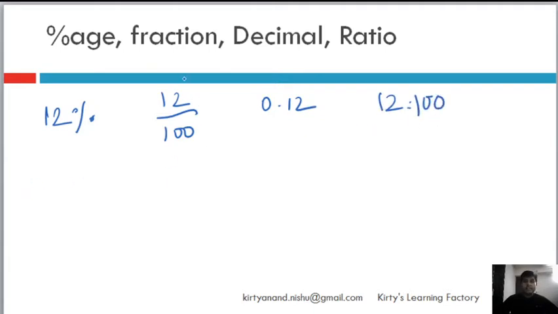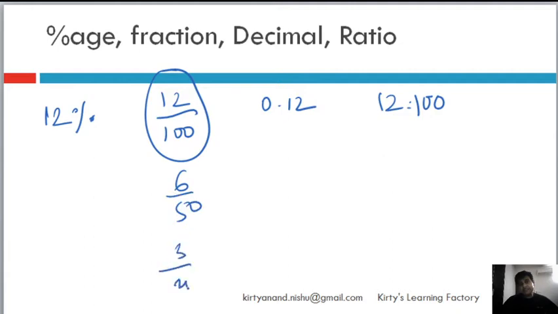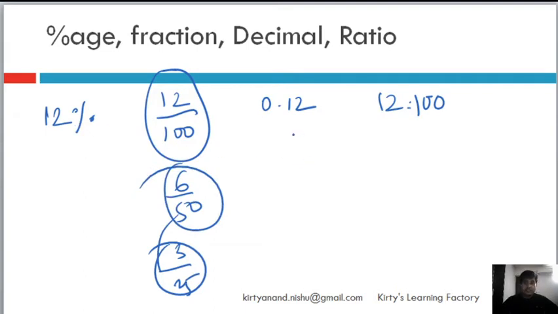Now I can further simplify this fraction. I know that this is not in its simplest form because there are a few common factors here. Divide by 4 or by 2, it will become 6 by 50, and then it will become 3 by 25. All these three are equivalent fractions and they are equal to 12%. Decimal will be like this, and the ratio can be expressed as 6 by 50 or 3 by 25, and all of them, my dear friends, they are one and the same things.